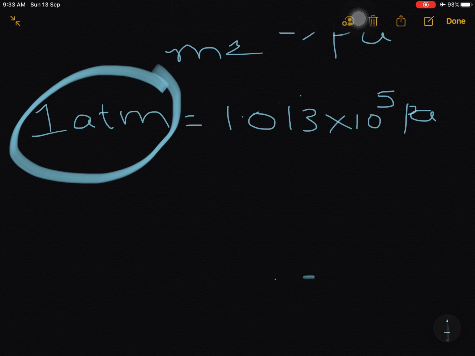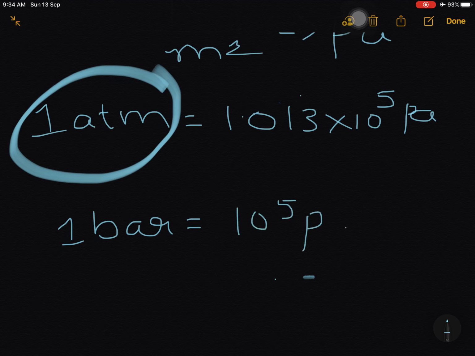And next, one bar is also a measuring unit of pressure. 1 bar is equal to 10 to the power of 5 pascals. Literally we say 1 atm is equal to 1 bar, but there is a small difference: here 1.013 and here just 1. Okay.